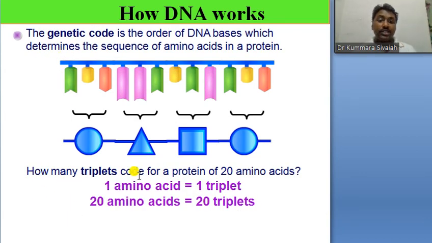So how many triplets code for a protein of 20 amino acids? One amino acid, one triplet. A triplet has three nucleic bases. So 20 amino acids, 20 triplets. Like that it is formed.